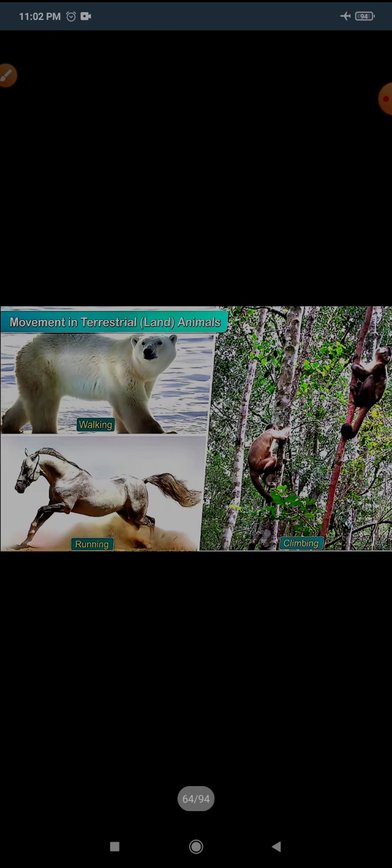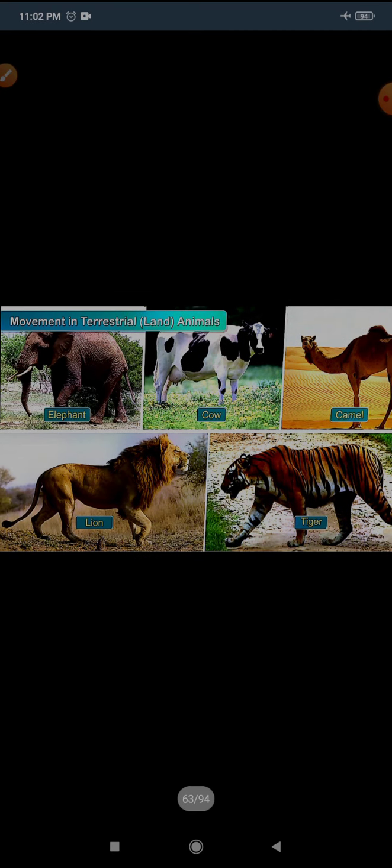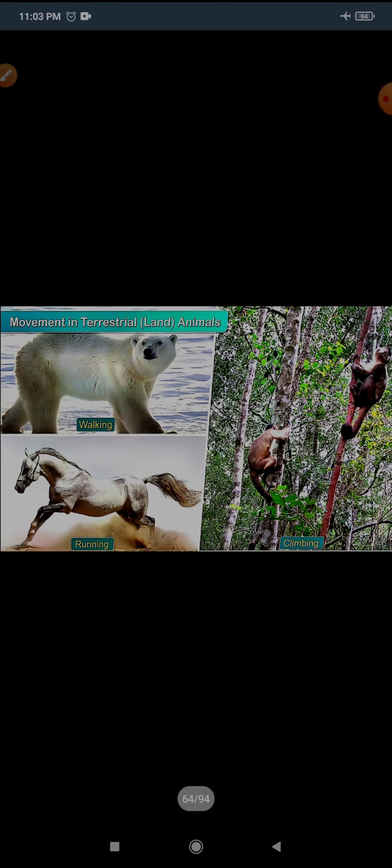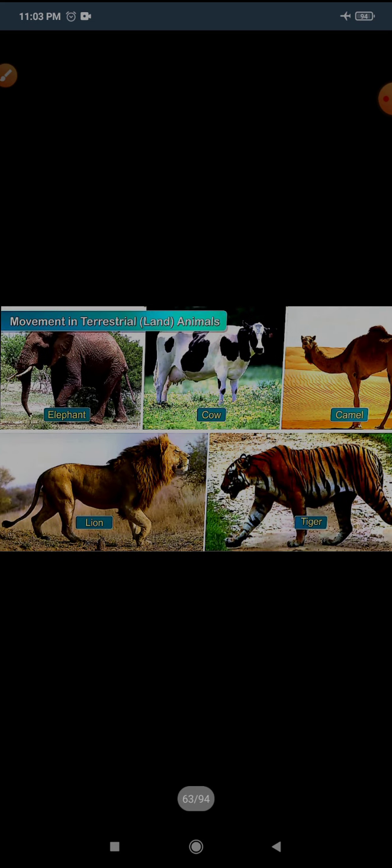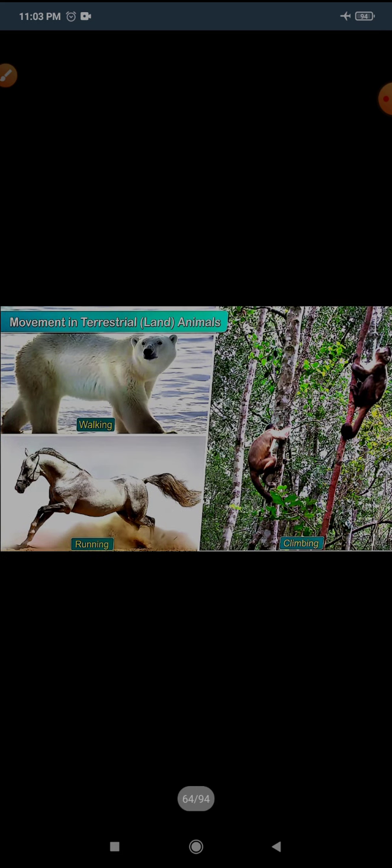Here you can see in this picture. And one more thing, they can walk, climb, and run with the help of their limbs. With the help of forelimbs they use locomotion, and with the help of hind limbs they walk, climb, and run.